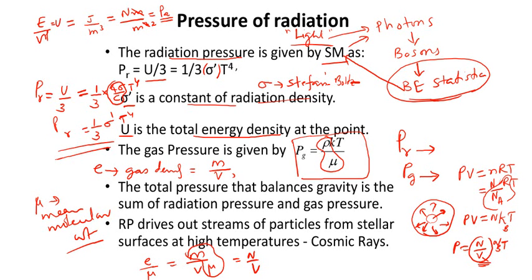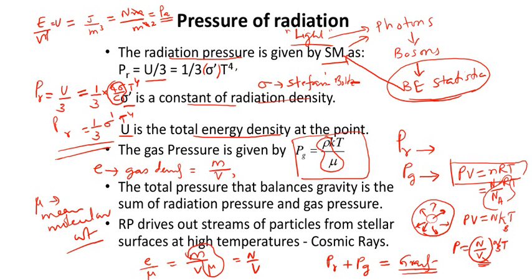That is yet another way of writing the ideal gas equation, assuming the behavior of the gas in a non-luminous star to be something like ideal gas behavior. Right. So the total pressure that balances gravity is the sum of radiation pressure and gas pressure. Remember that the radiation pressure plus the gas pressure will be balancing the gravity in the case of a star.